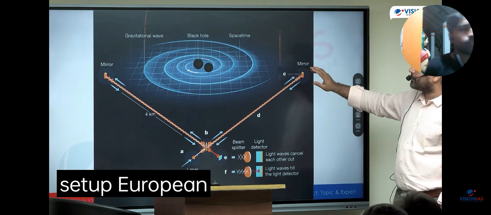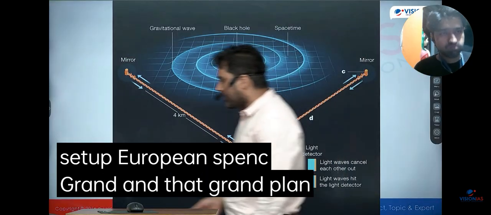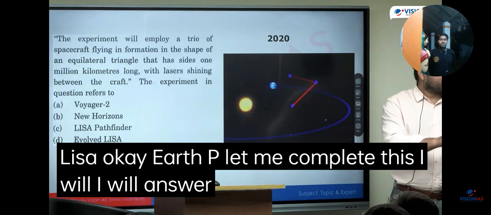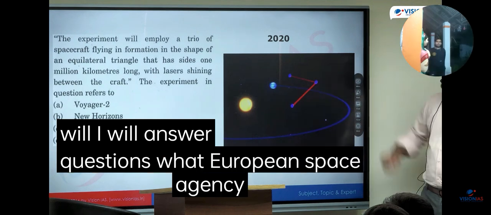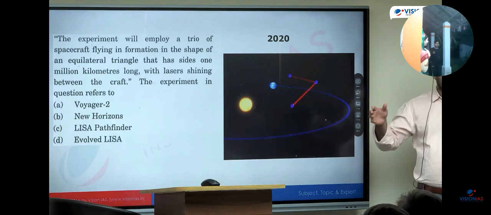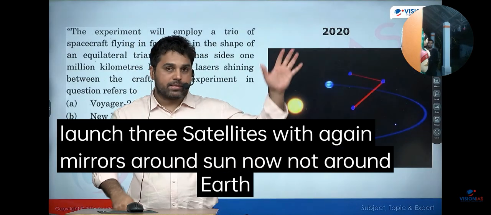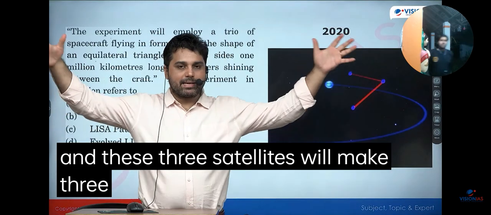Now there is another grand plan of the European Space Agency, and that grand plan is evolved LISA. Let me complete this, I will answer questions. What the European Space Agency thought is that this 4 kilometer distance change will still be very small. So they plan to launch 3 satellites with mirrors again, around the Sun now, not around Earth. And these 3 satellites will make the 3 vertices of an equilateral triangle.